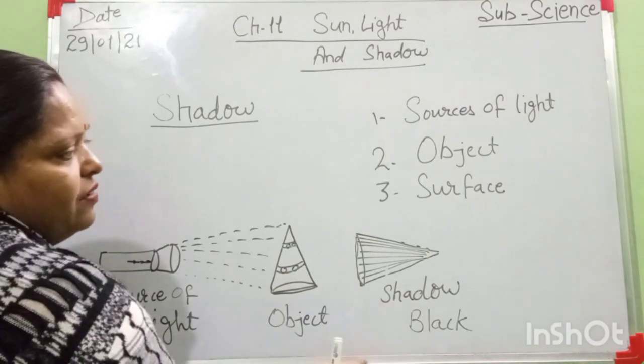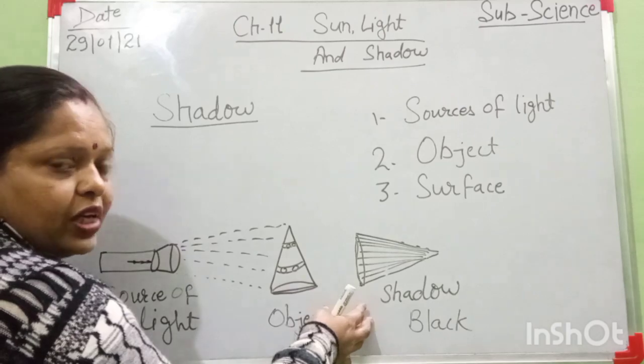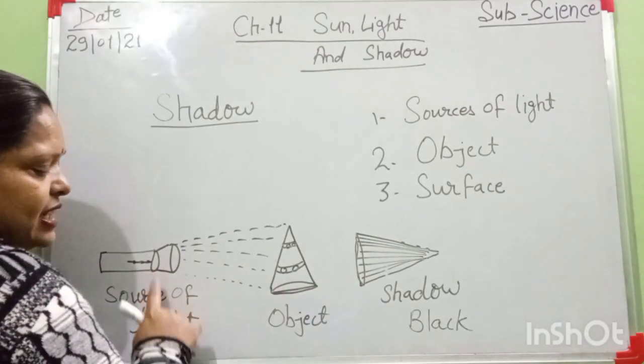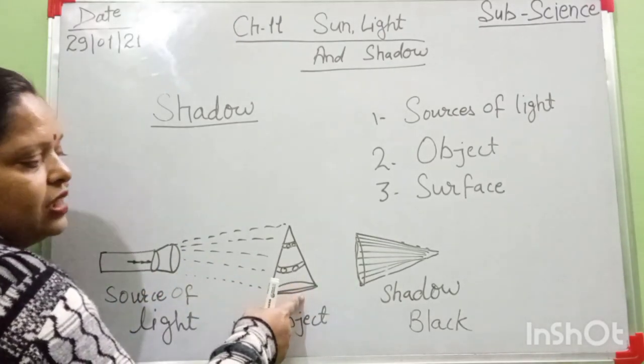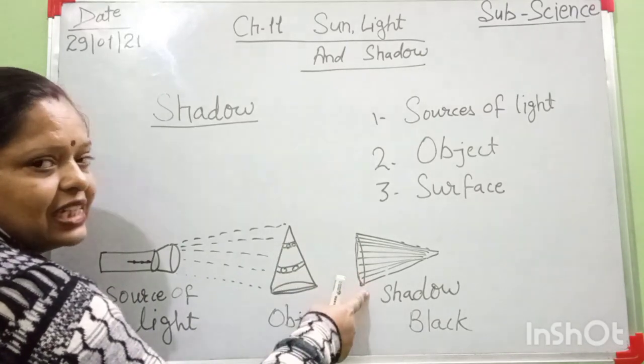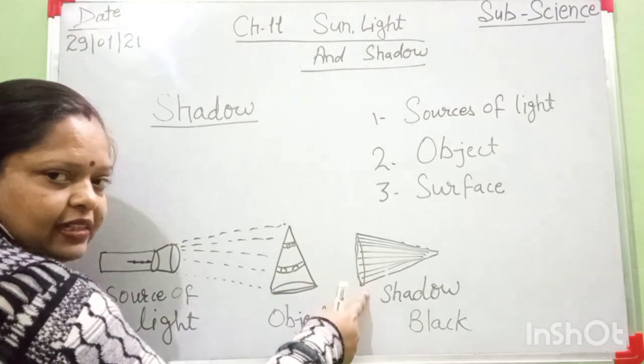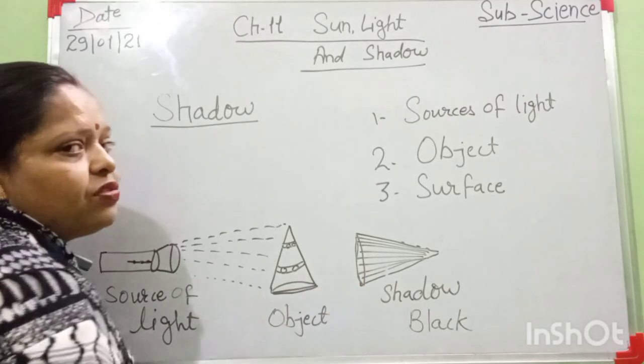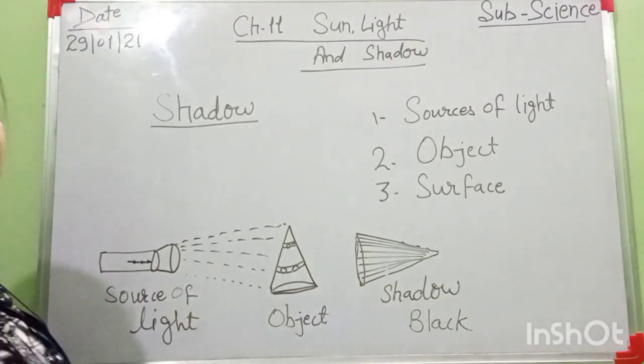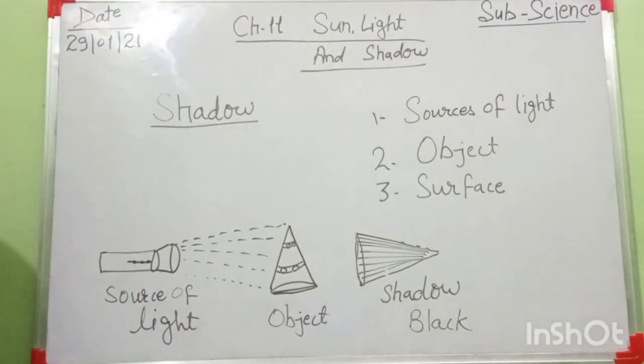And surface, this whiteboard. When the light comes on this object, the shadow is formed and its color is black color. And shadow is always formed on the opposite side of the source of light. Understand? I think these things are clear now.